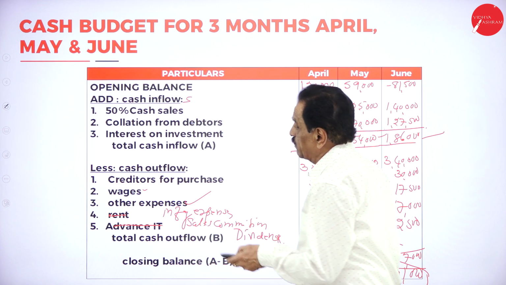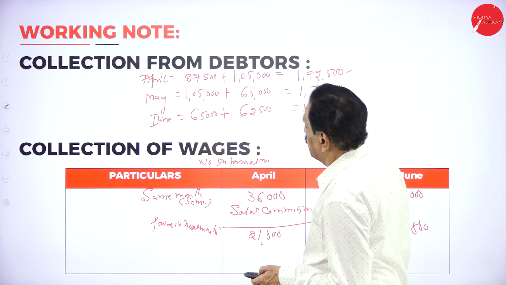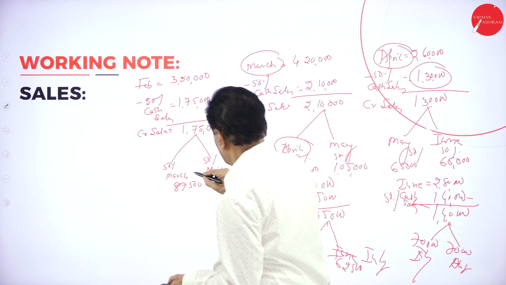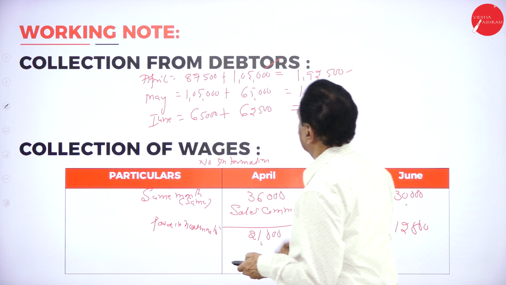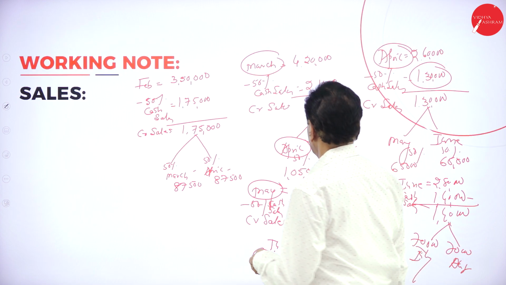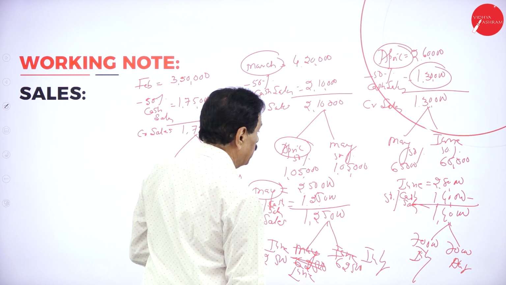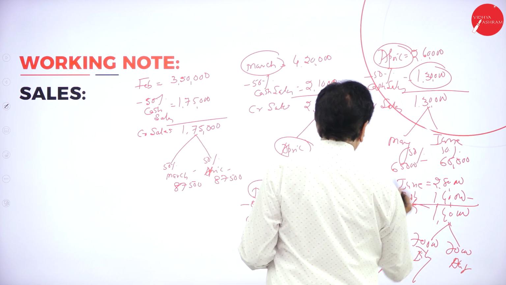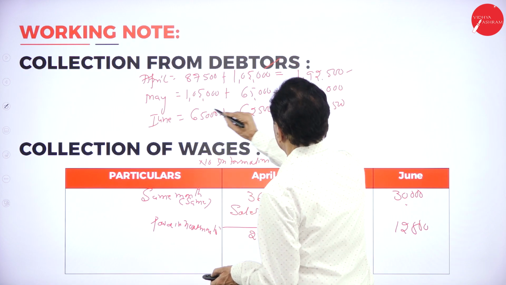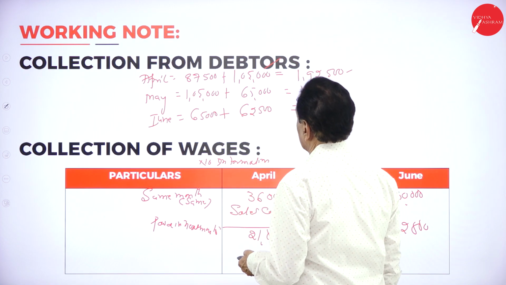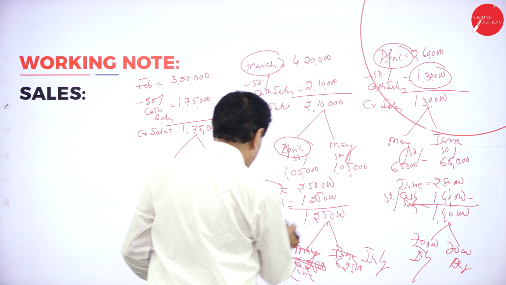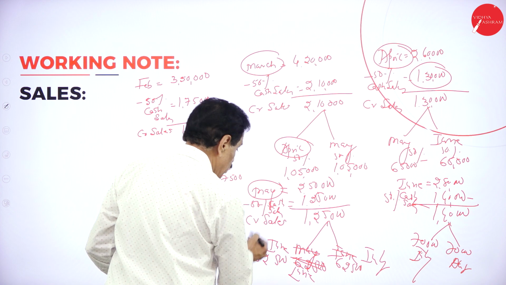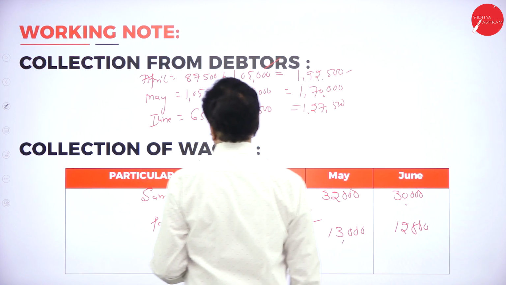Here the figures: April 1,92,000. See that, this is the month of April, 87,500, 1,05,000. Correct? Then in the month of May, 1,05,000, 65,000, correct? 1,70,000, then 65,000, then 2,50,000 May, 1,20,000 June, 62,500.